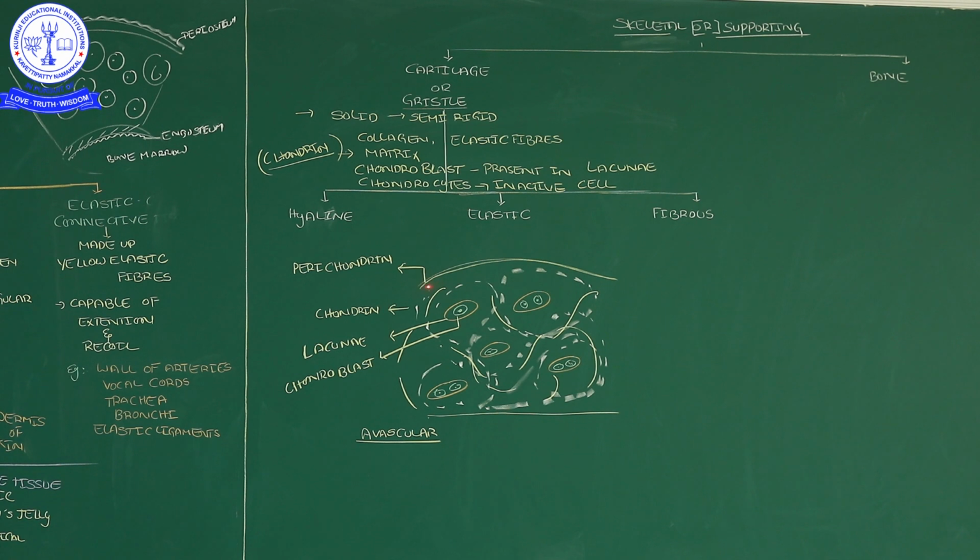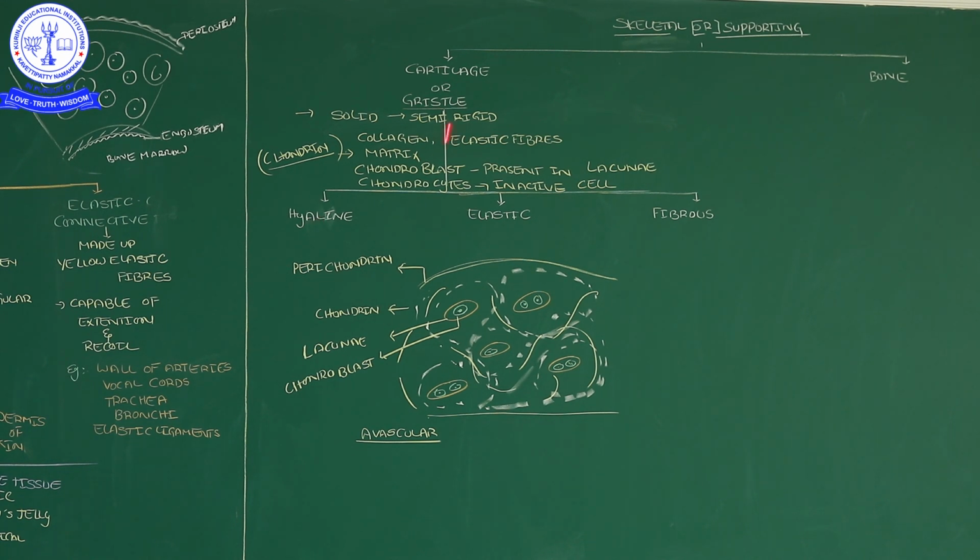The cartilage is covered by one layer, which we call the perichondrium. It is similar to the word periosteum: osteum means bone, peri means surrounding.